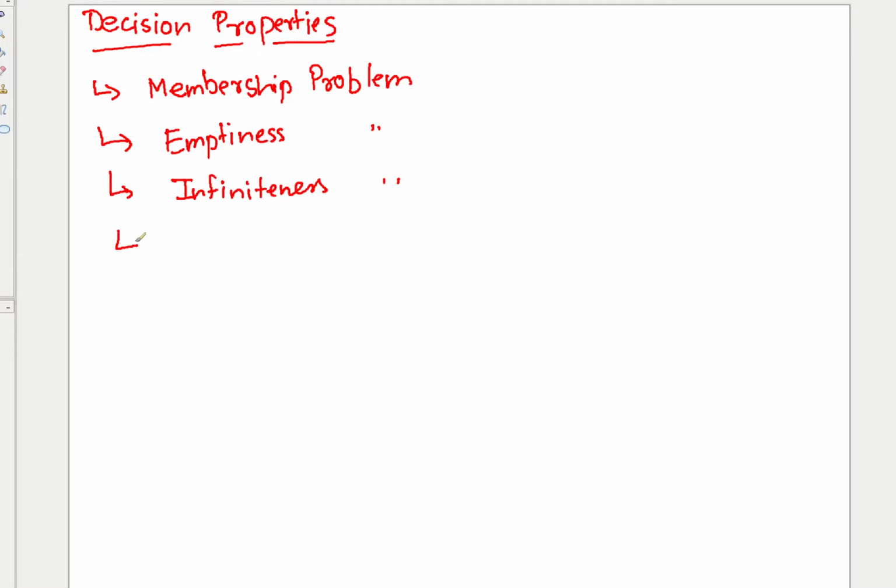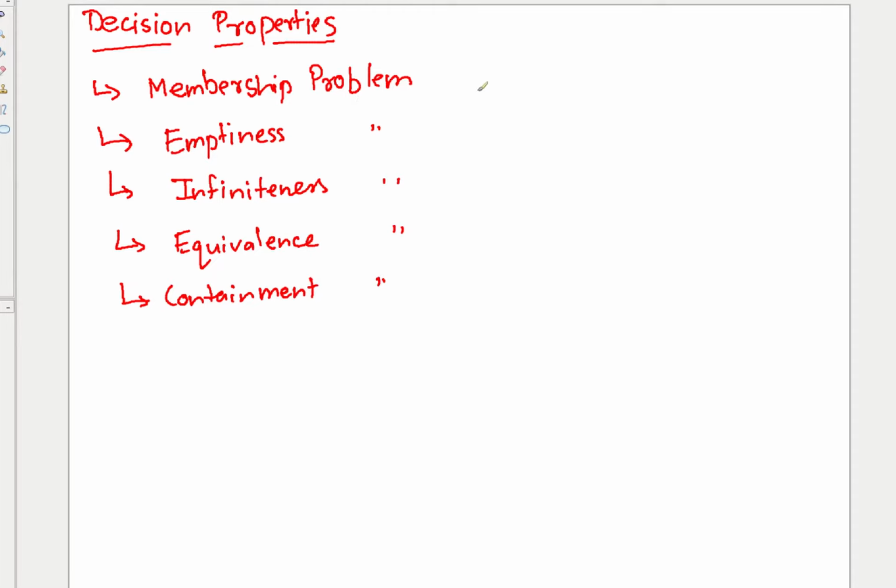The fourth one is about equivalence, and the last one is containment. Right, so decision properties are that, given a language, you have to decide whether it follows this.